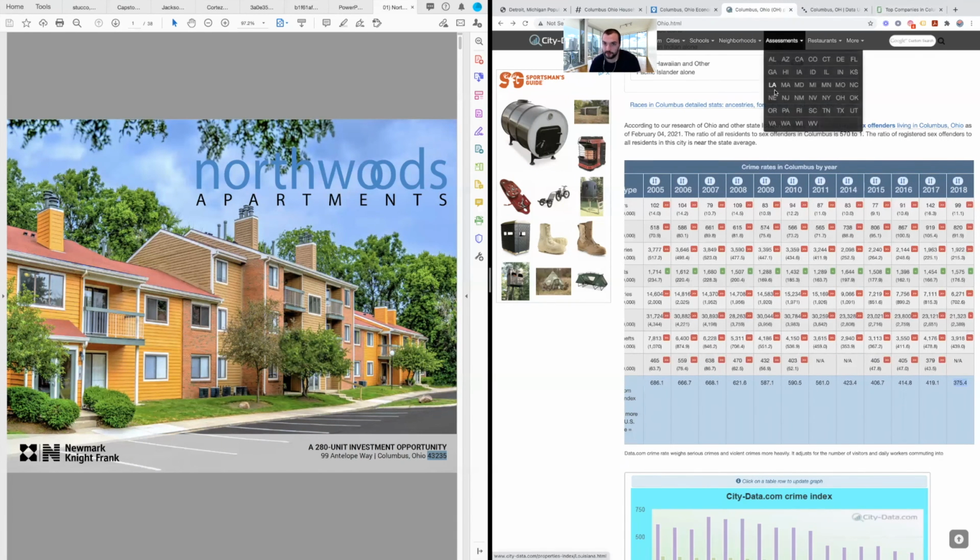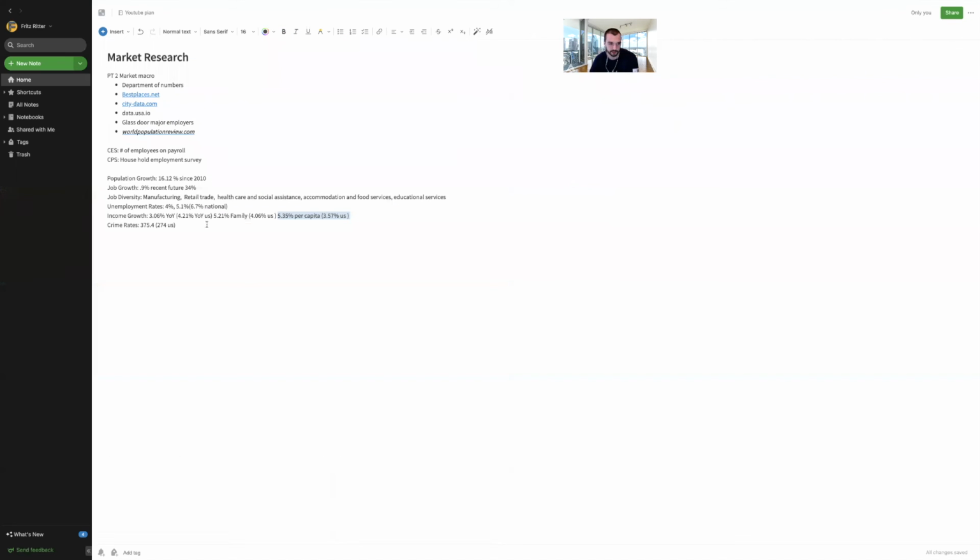And really, what you're trying to do with this is just compare it to the US as a whole. You want to know if this city is doing better than the rest of the country because that's someplace you probably want to put your money because that's where you have the best chance of appreciating. Most of the business plans and syndications involve income increase, which is rental increase, other income increase. So you need people to be moving there to create the demand. You need jobs to be moving there. You need job diversity. So if somebody does leave there for some reason, you're not losing a whole bunch of jobs and the income's lost.